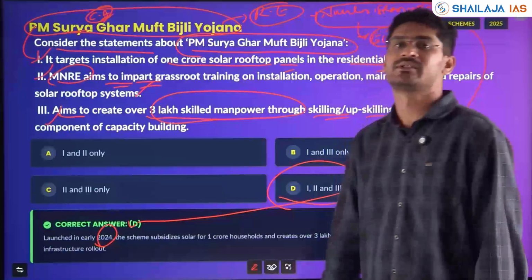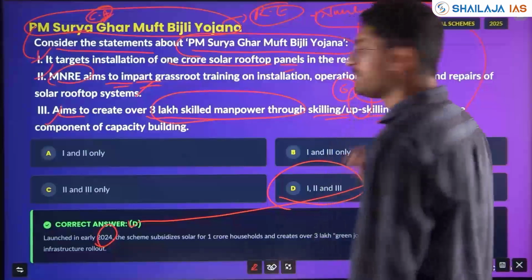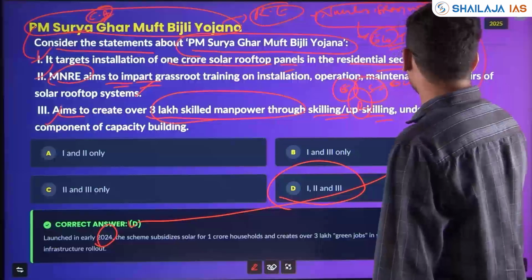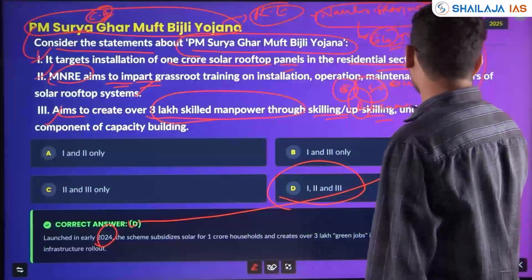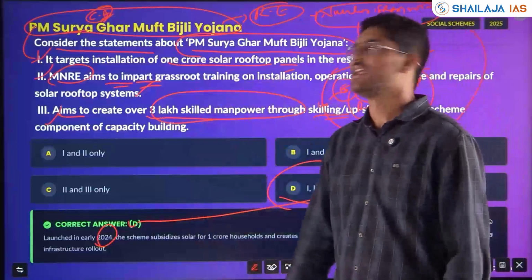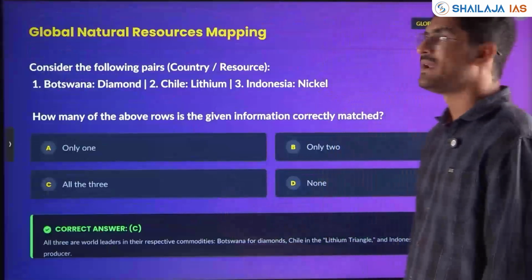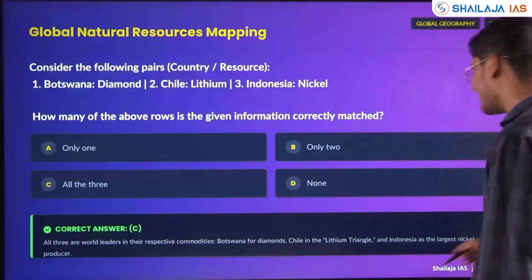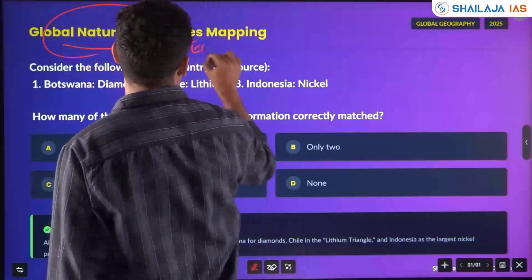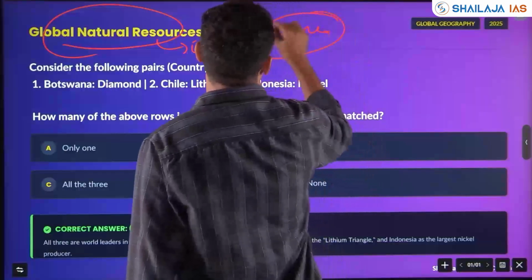So the schemes which are economic, social, and renewable will all be crucial. Renewable and economic schemes will be asked in UPSC again and again, time and again. Next, global natural resource mapping. See, it can be IR, geography, or economy in news. Economy, which is resource economy, resources, right? Global resources in news.